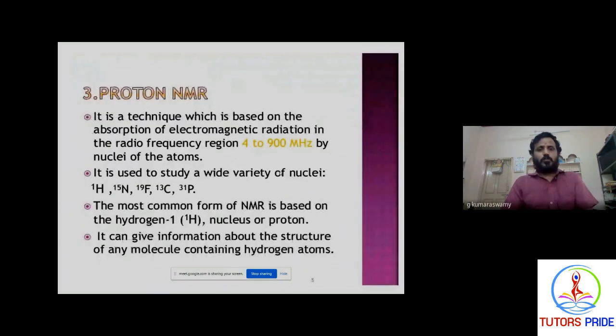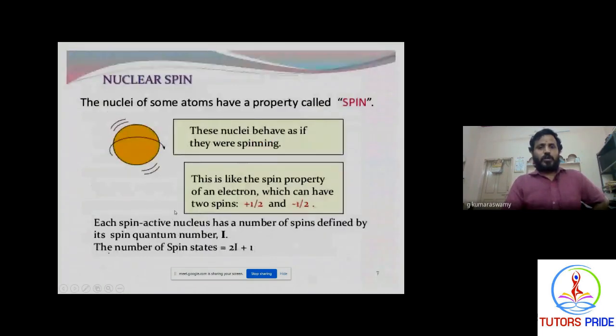How do we discuss this proton NMR spectroscopy? The most common atom, hydrogen, has a nucleus containing only one proton. In the theory of NMR spectroscopy, the electrons continuously revolve around the nucleus in certain fixed paths called orbits. This is called spinning. The electron may revolve around the nucleus in a clockwise direction, called plus half. Otherwise, if it revolves in an anti-clockwise direction, it is called minus half. This is called the spin quantum number.